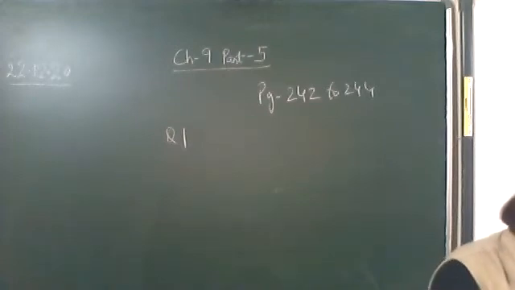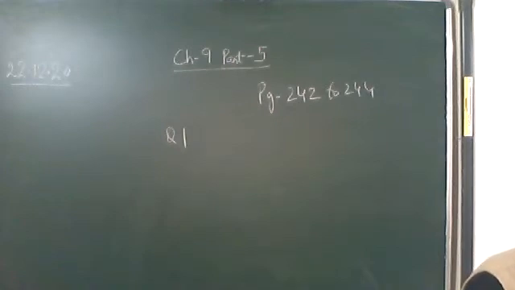A steel wire of length 4.7 meter and cross-sectional area 3 × 10^-5 meter squared stretches by the same amount as a copper wire of length 3.5 meter and a given cross-sectional area, under a given load. That is, the load is the same. Find the ratio of the Young's modulus of steel to that of copper.